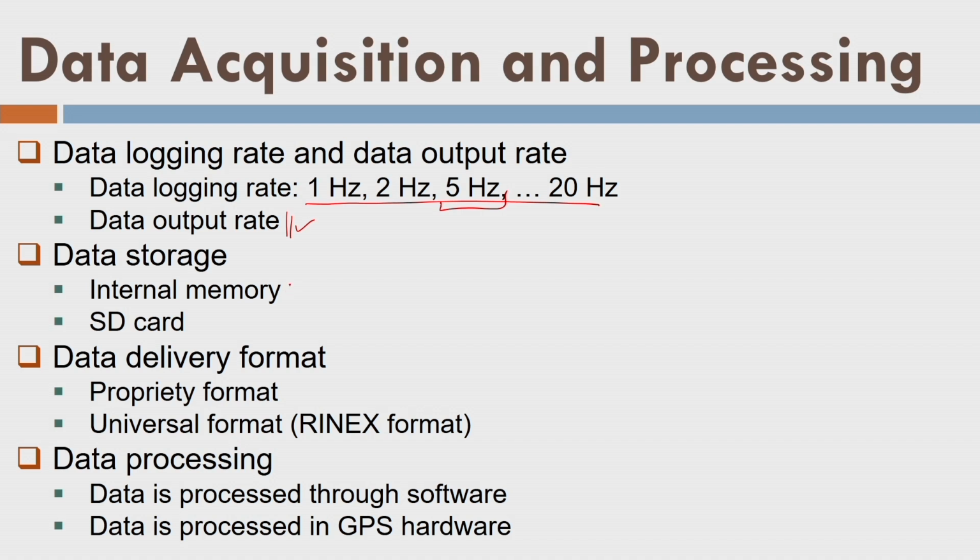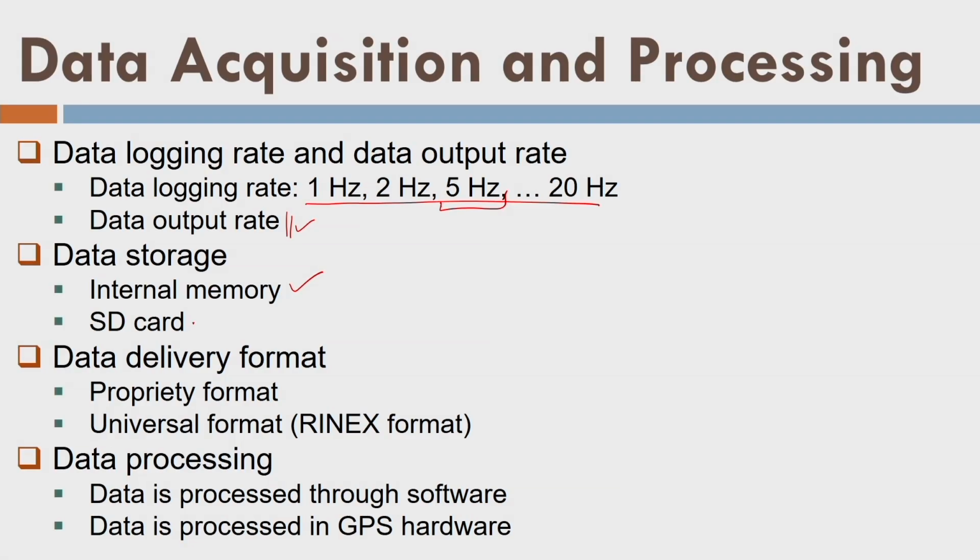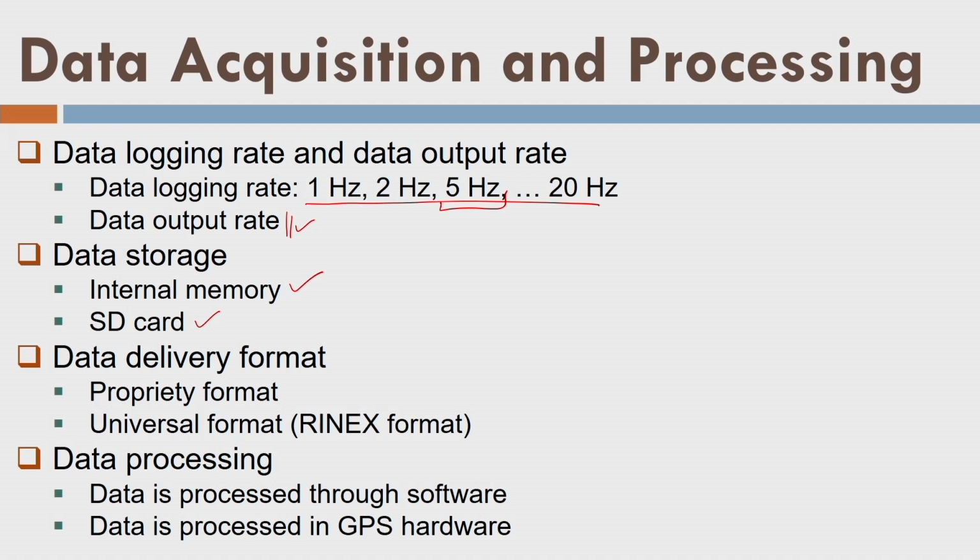Data storage: they have internal memory to store the data. That means the moment data is collected, it is immediately stored in the internal memory in the receiver itself. The other arrangement is an SD card. SD card could be a very high capacity, but internal memory is favorable. Why? Because it takes less time to store the data. Internal memory is a kind of RAM, and the SD card is a kind of hard disk that you apply from outside. So transferring the data from the machine to internal memory is much faster than to the SD card.